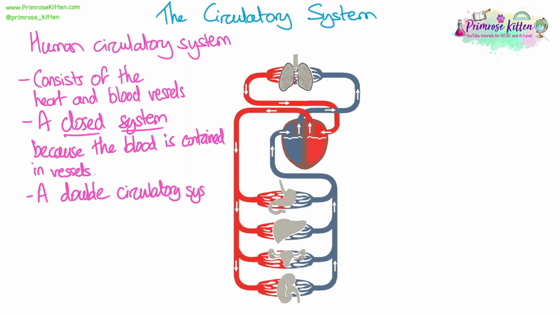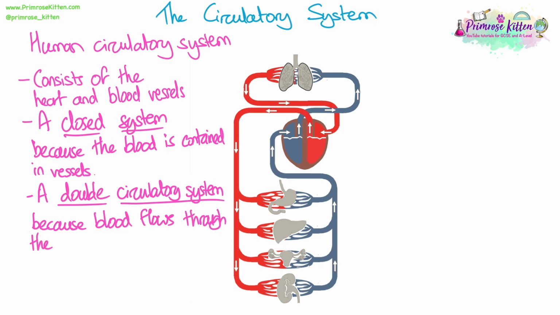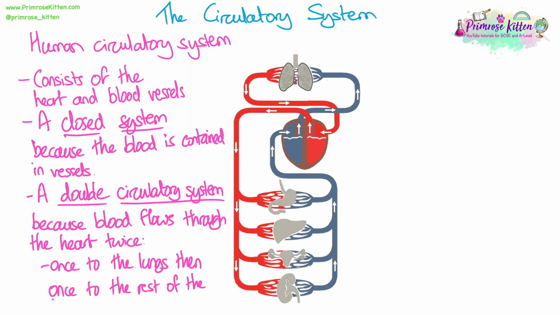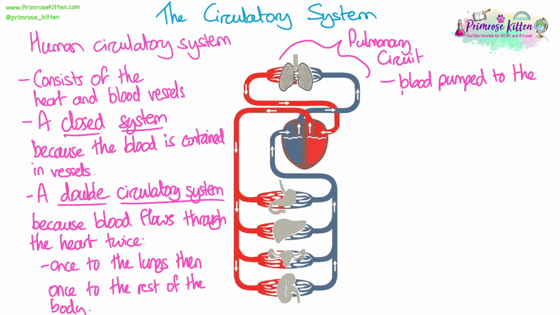Our system is also described as a double circulatory system. This is because blood flows through the heart twice. It goes once to the lungs and back to the heart again, and then it goes back out around the body and then back to the heart again. So there are two circuits. One of them we call the pulmonary circuit, which is where blood goes to and from the lungs. Pulmonary, that word is always associated with the lungs.